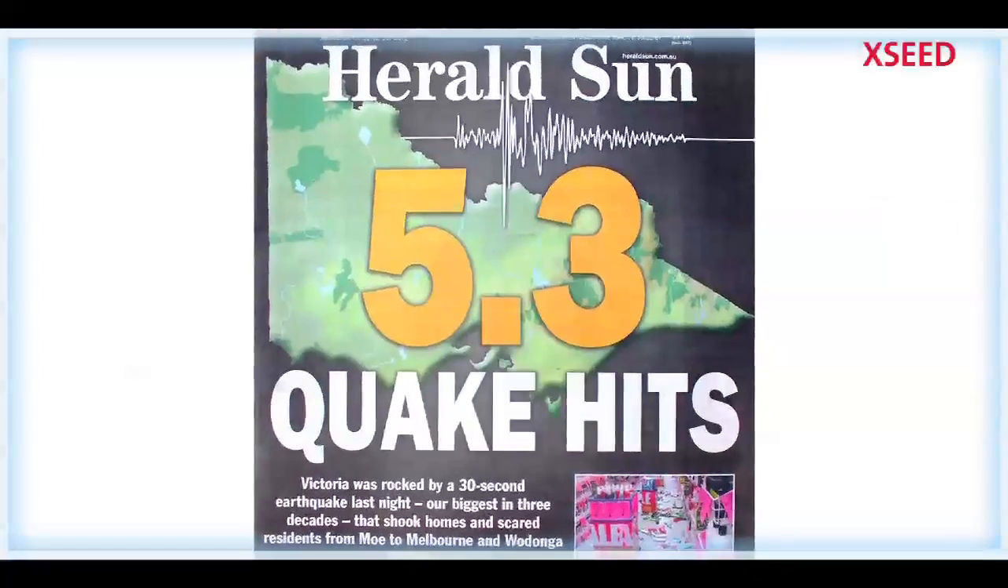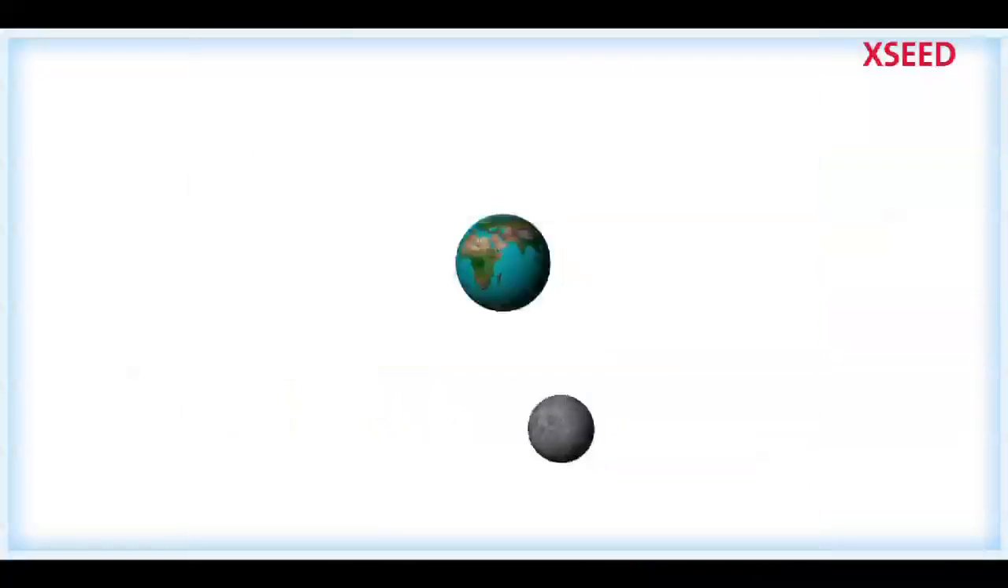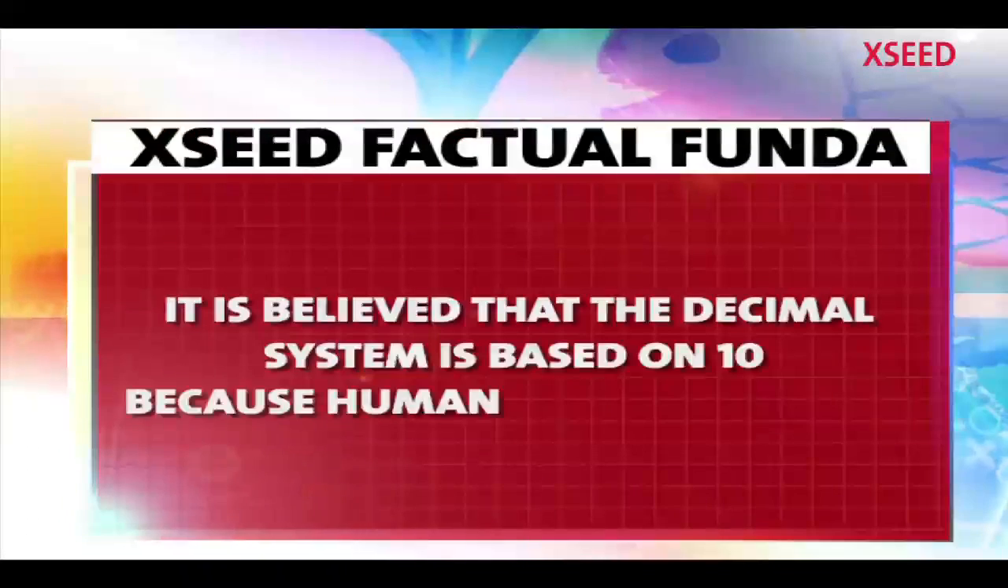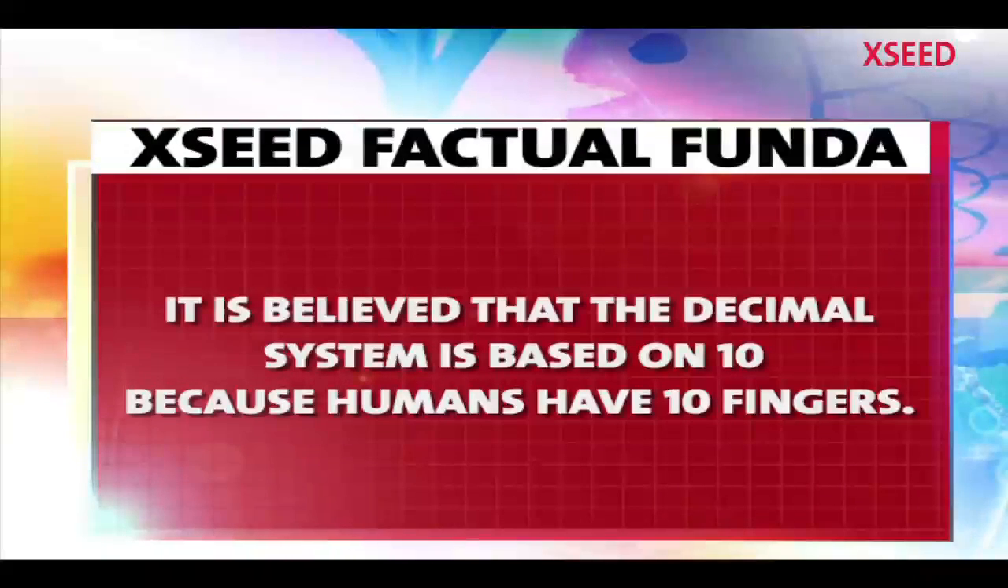Decimals are also used by scientists to measure the intensity of an earthquake, or even to say that the moon completes one orbit of the earth in 27.321582 days. It is believed that the decimal system is based on 10 because humans have 10 fingers.